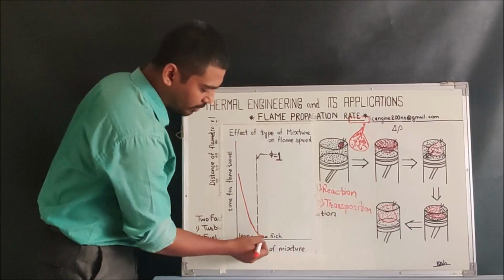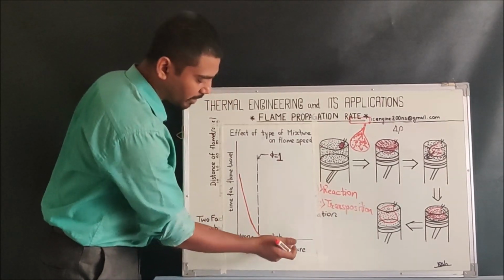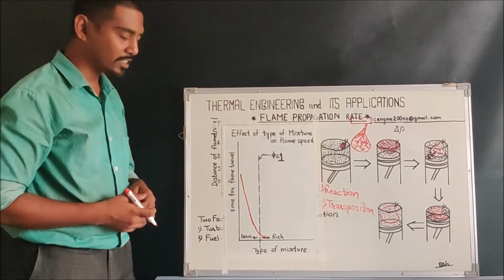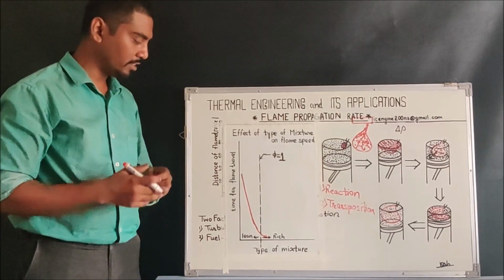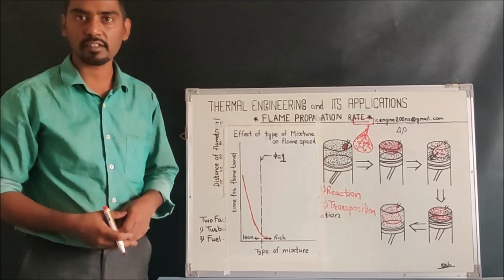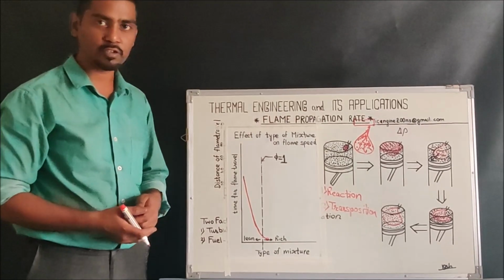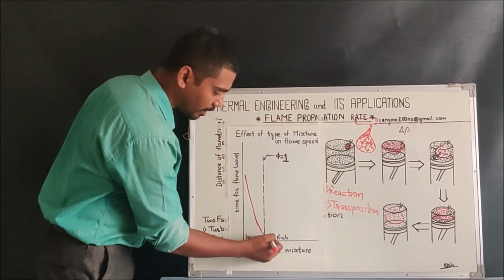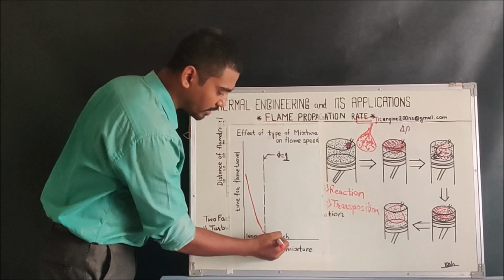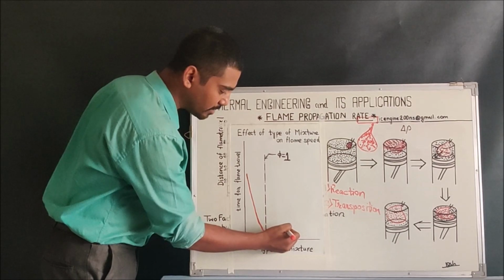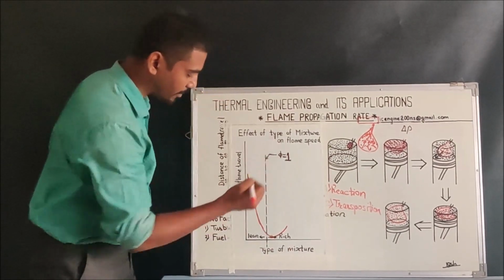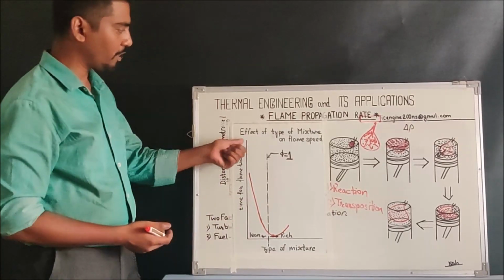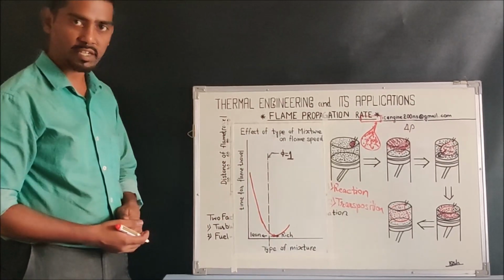Now technically it should reduce further as the mixture becomes richer and richer, but what happens is because of the richness added to the mixture, the cooling effect of the unburnt hydrocarbons will be more. So this cooling effect will be suppressing the thermal energy, thereby reducing the flame speed, thus increasing the time for the flame travel. So this is about the concept of the effect of type of mixture on the flame speed.